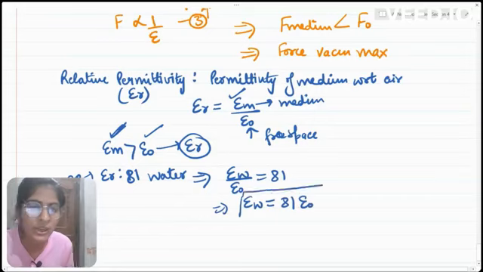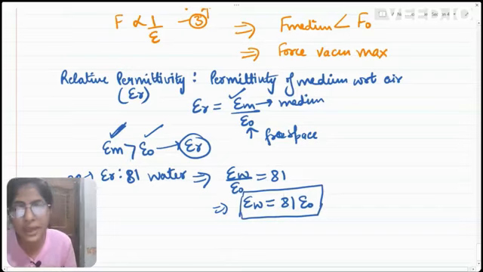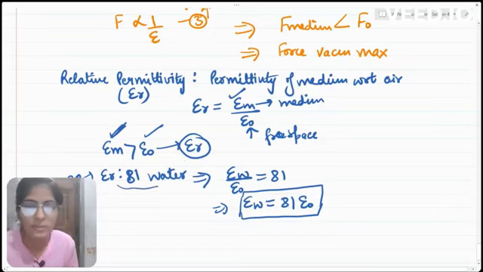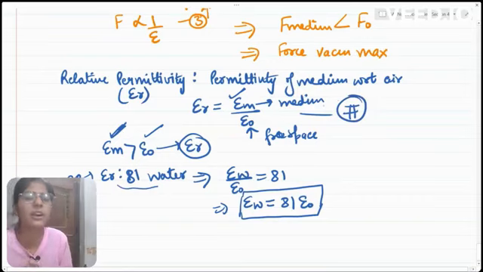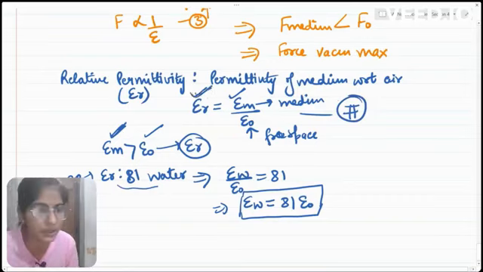So we need not remember the value of the permittivity of water. We just need to find the relative permittivity in the case of water. From this relation, we can find the permittivity of any medium if we know the relative permittivity of that medium.